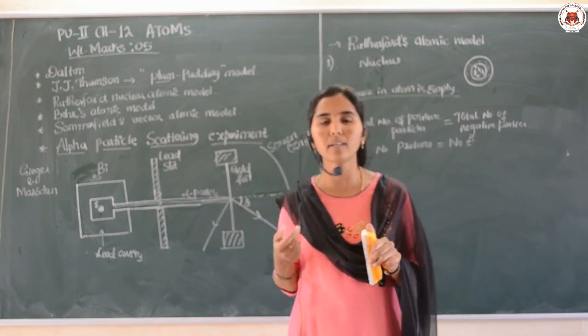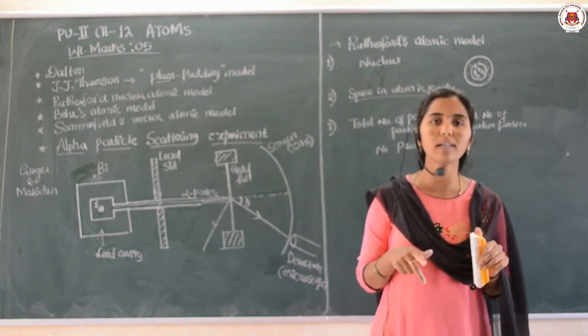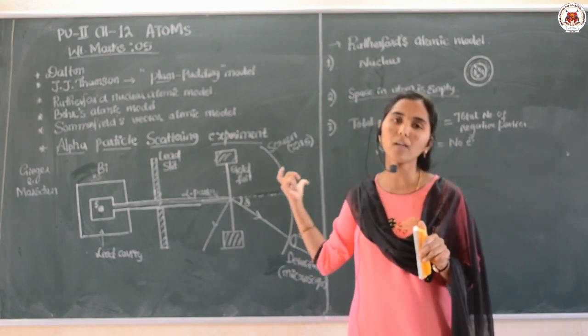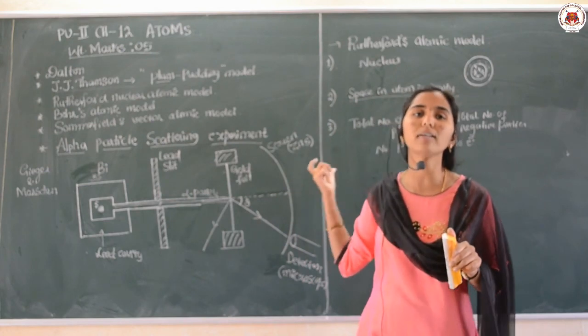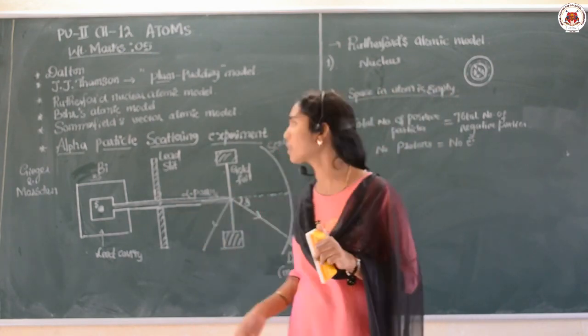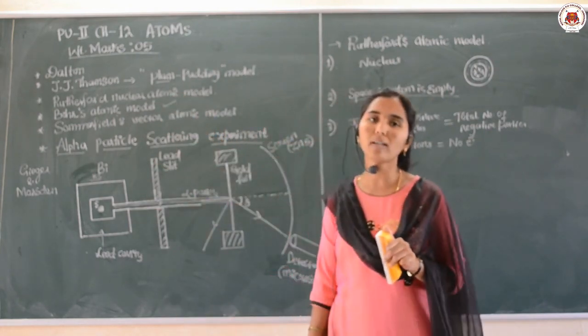How the planets revolve around the sun, the electrons revolve around the nucleus, that was not explained by Rutherford. Therefore this atomic model fails. When it failed, we moved to the next scientist's model, that is Bohr's atomic model.